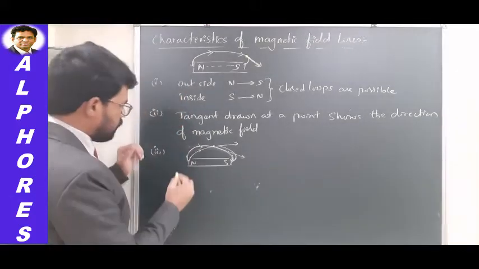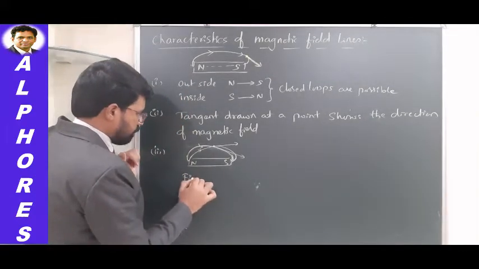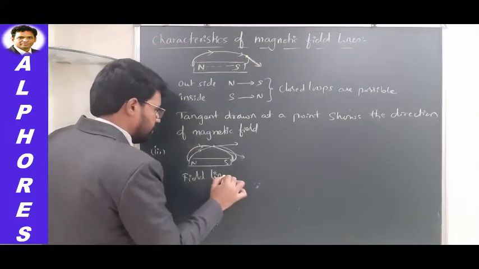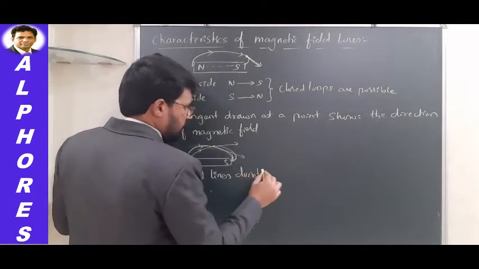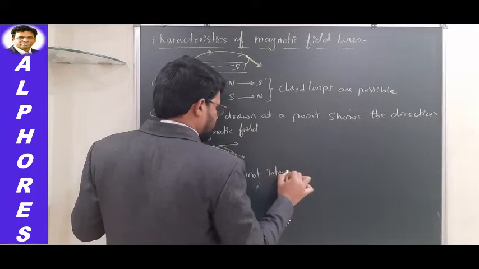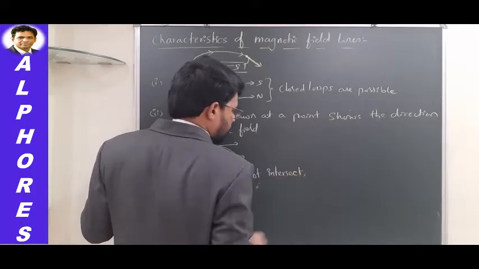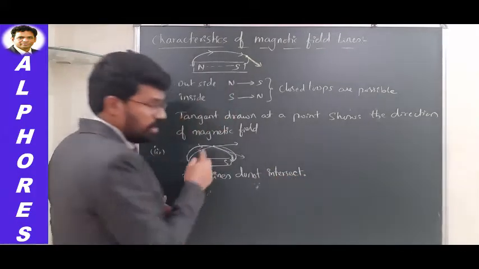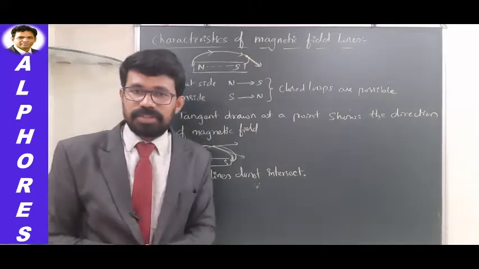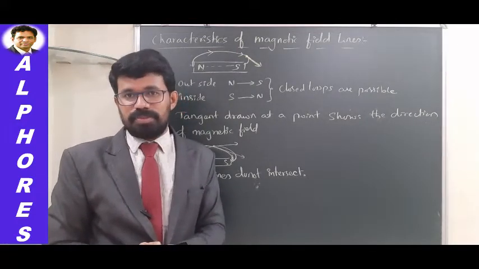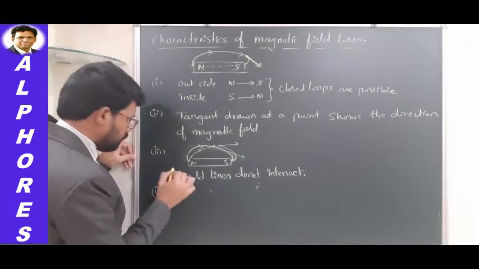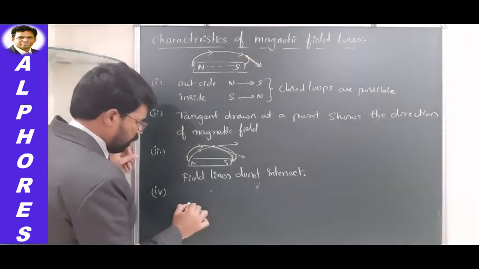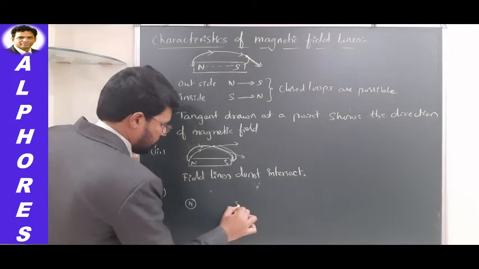So what is the conclusion here? Field lines do not intersect. If they intersect, what happens? At the point of intersection, two different directions are possible for the magnetic field, something which is impossible. Okay, so the next one is, I will consider a north pole and a south pole.